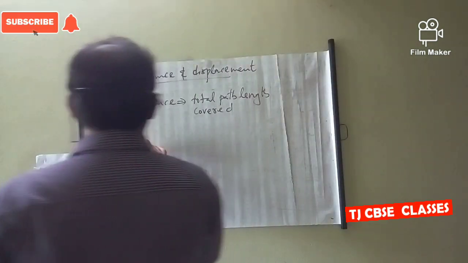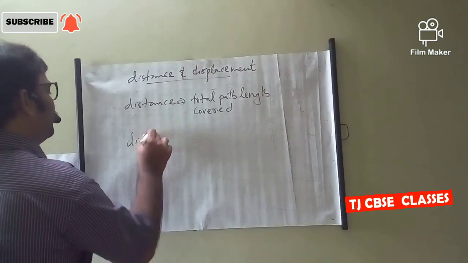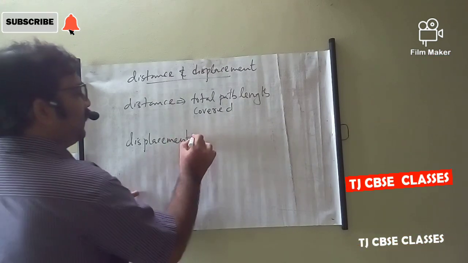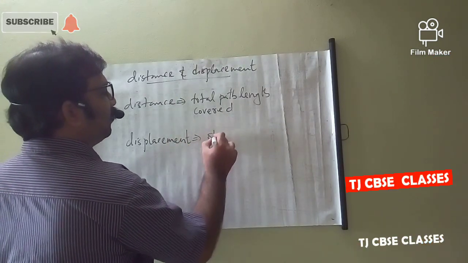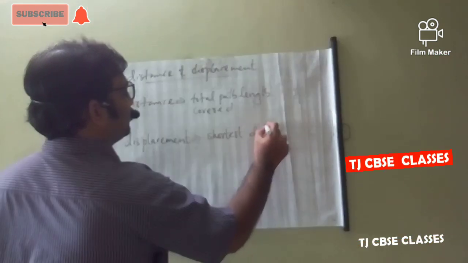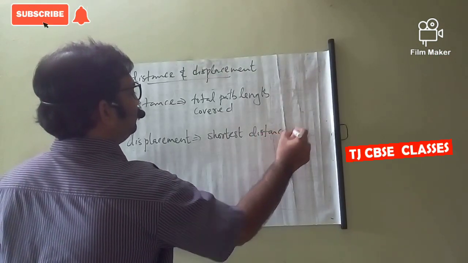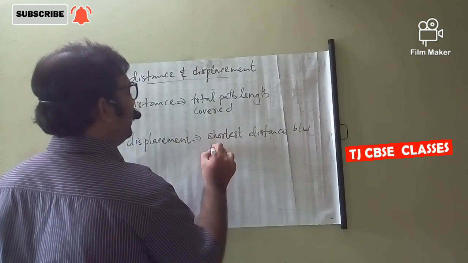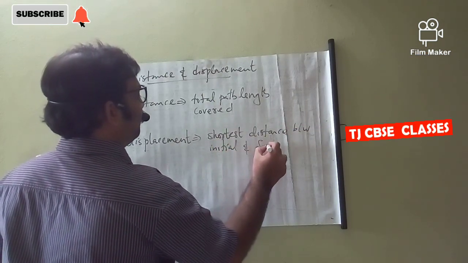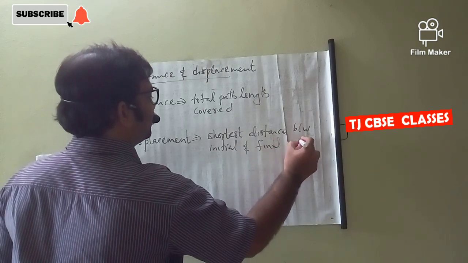But displacement is the shortest distance between initial and final positions.